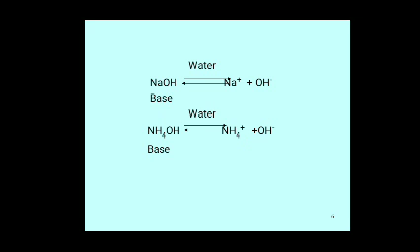Another example is ammonium hydroxide. It dissociates into NH4 plus and OH minus ions. OH minus ions are produced in aqueous solution, so ammonium hydroxide acts as Arrhenius base.